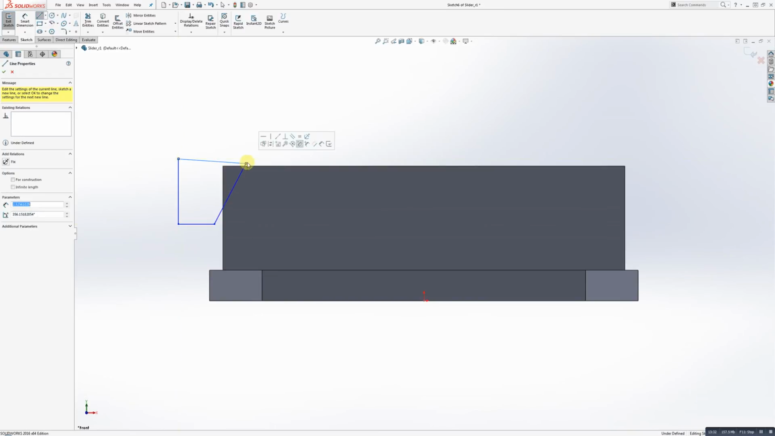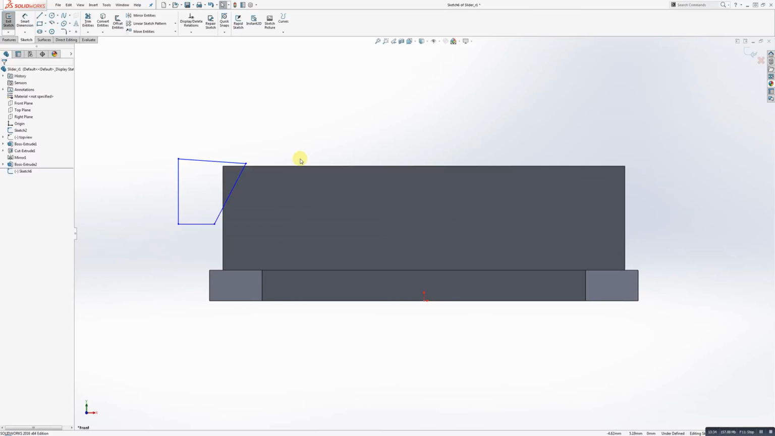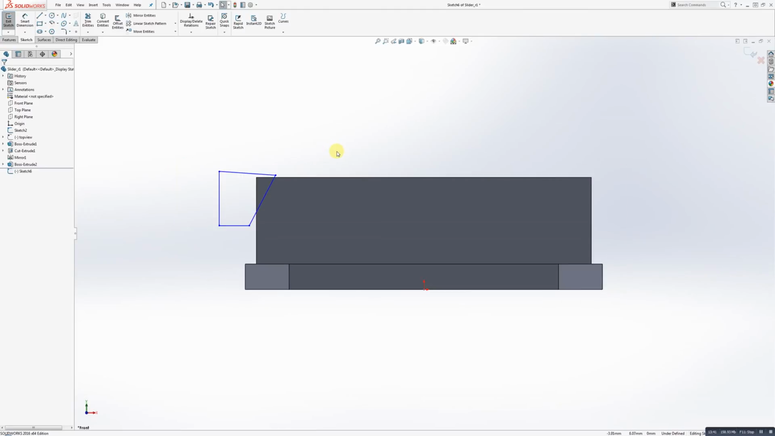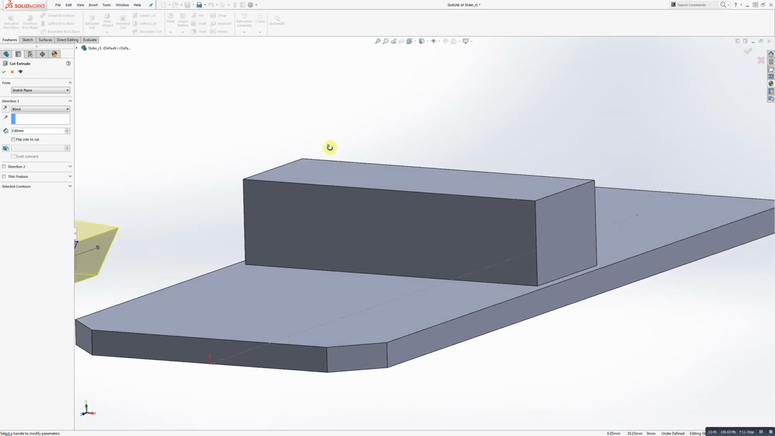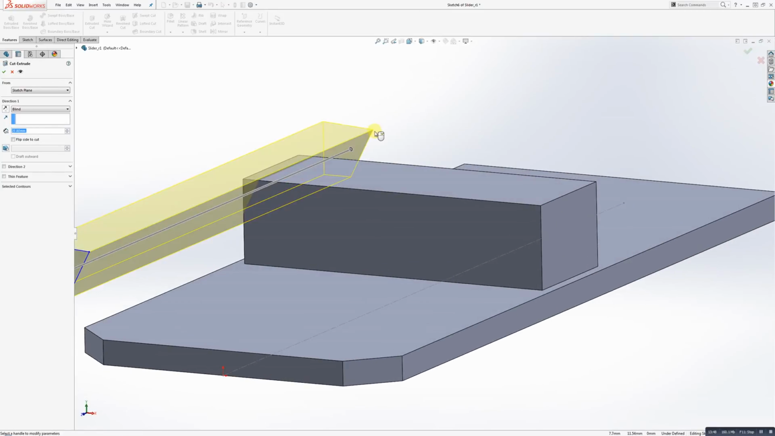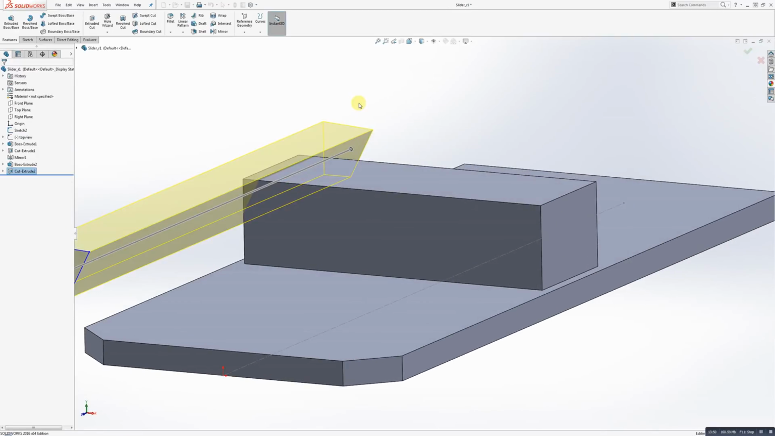I'm just making special note to make a closed contour, okay, because that's really what SolidWorks likes. And I'm going to do an extruded cut, all right, and I'll just smash this right through the model like that and just take that edge right off, boom, just like that.